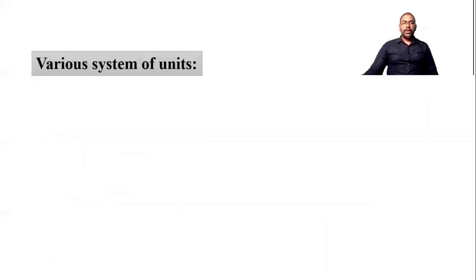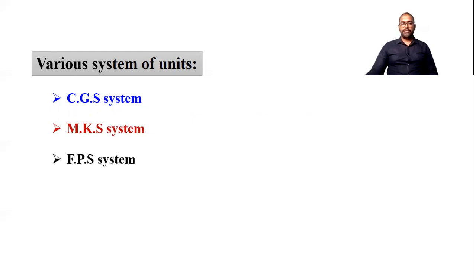Now, various systems of unit. Let's discuss the existing systems of unit. The first one is CGS. The second system of unit is the MKS system. The third system of unit is the FPS system. Now the fourth system, and it is the recent system, is the SI system.